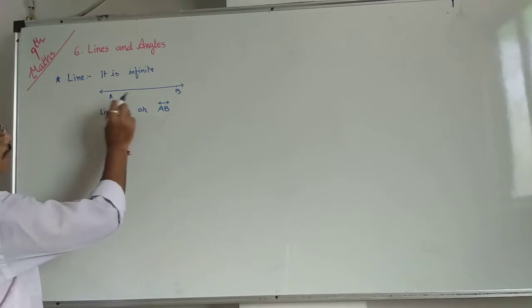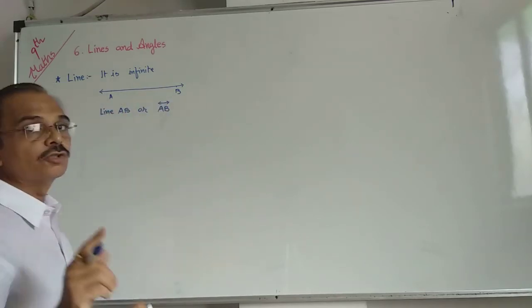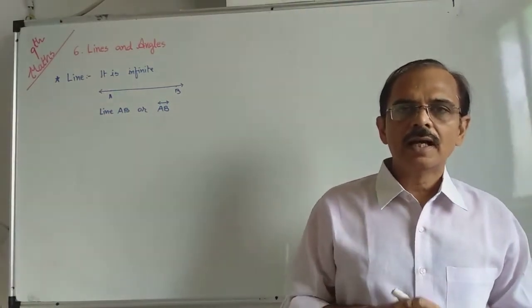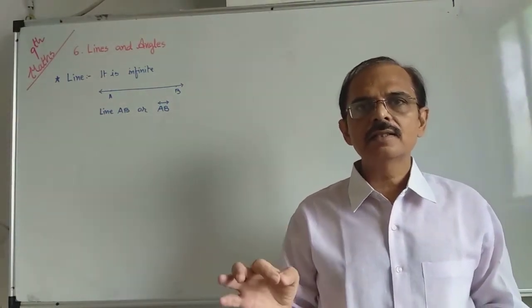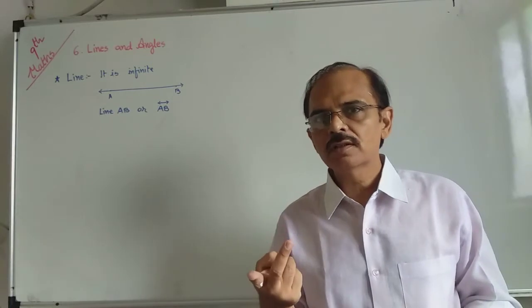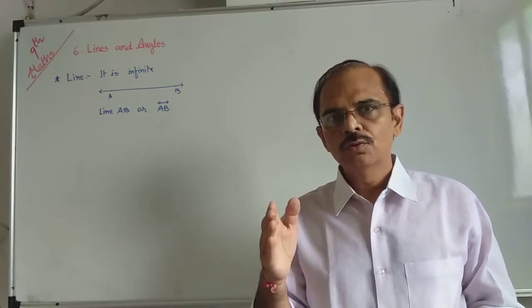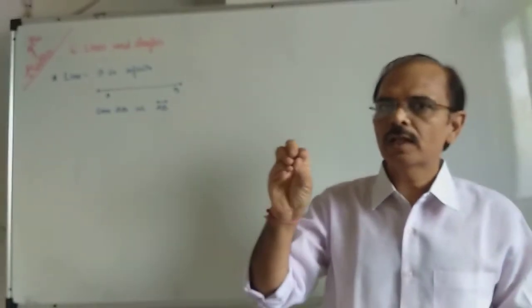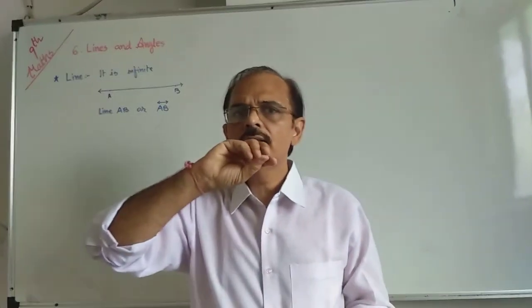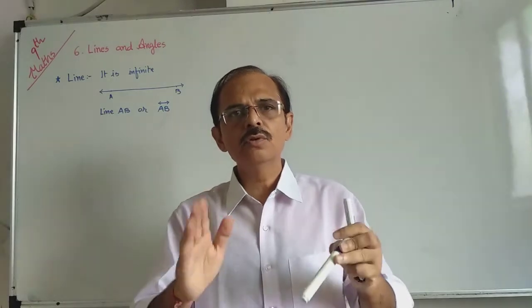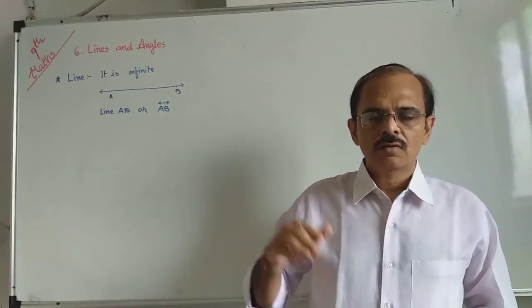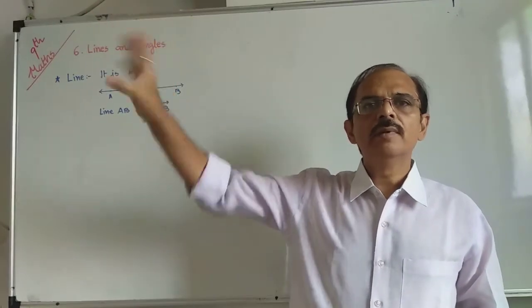Okay? Line contain at least two distinct points. Remember the word. Line contain at least two. At least two means what? Two or more than two. At least two, that means two points must be there. Minimum two is required. Okay, more than two may be there.